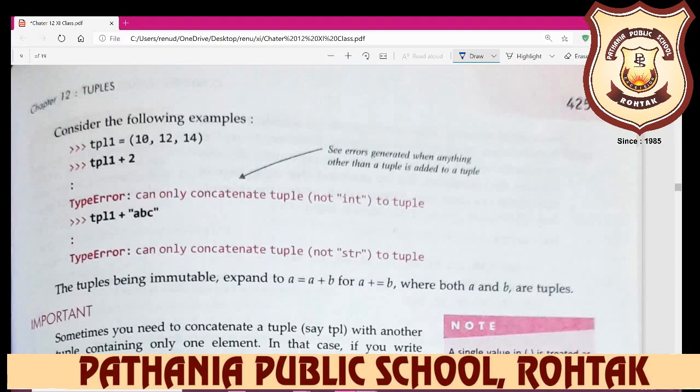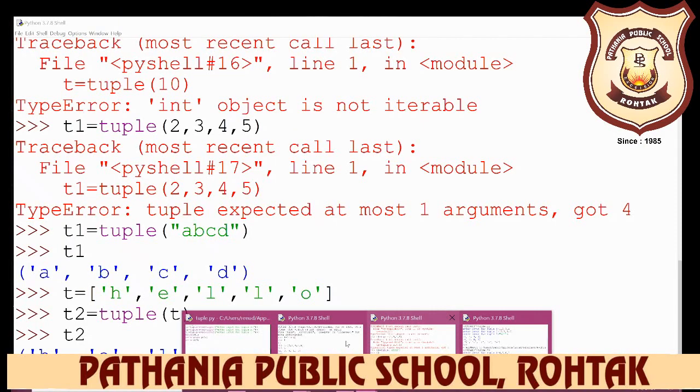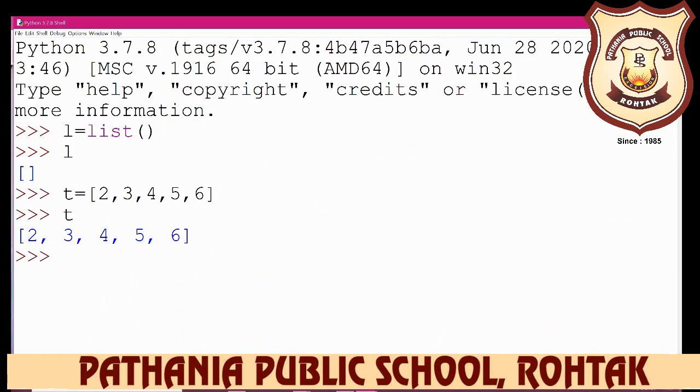So how do we join tuples? For example, open it, and here we have written t is equal to 1 comma 2 comma 3, and after that we write t1 is equal to 4 comma 5 comma 6. So these are lists, but we want to create tuples here. So what is the error here?